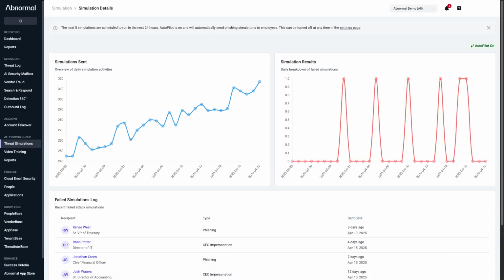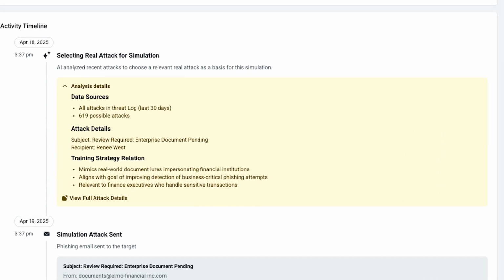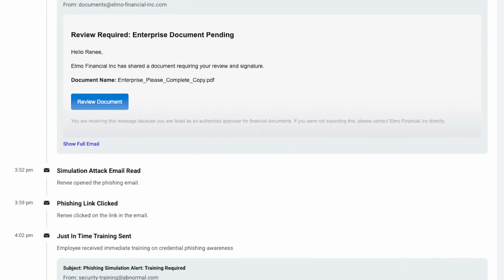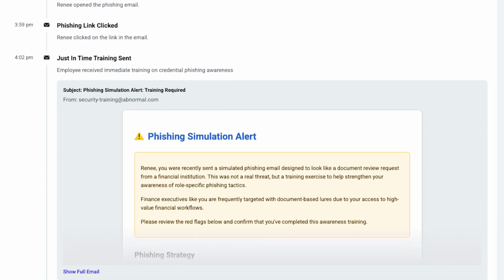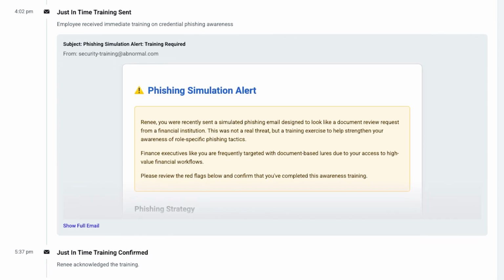In the Abnormal portal, admins get full visibility into every simulation: what was sent, why it was selected, and how users responded. Every open and click is tracked, and over time, AI Phishing Coach adapts, learning from user behavior to deliver increasingly relevant simulations aligned to your evolving threat landscape.